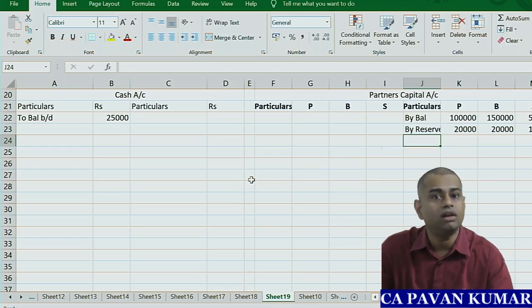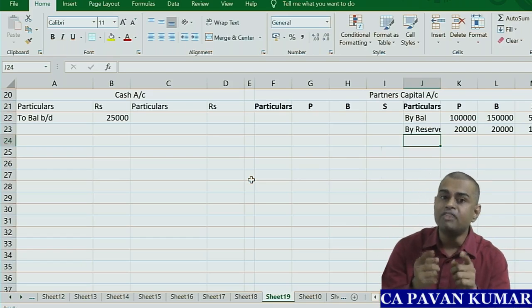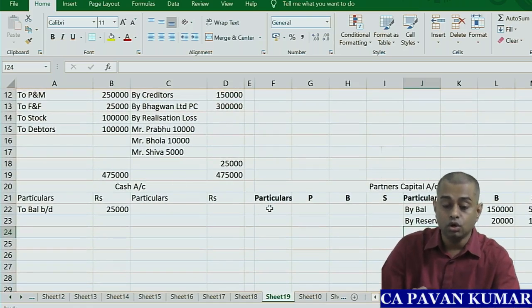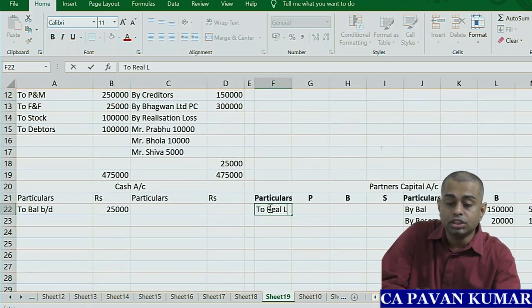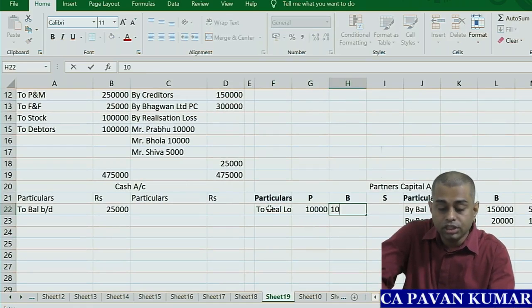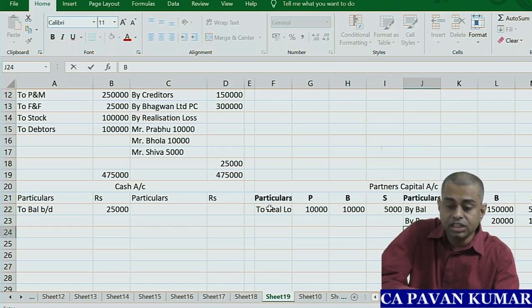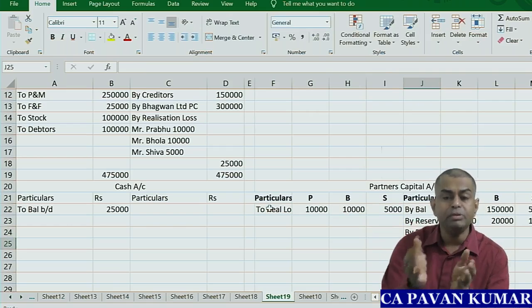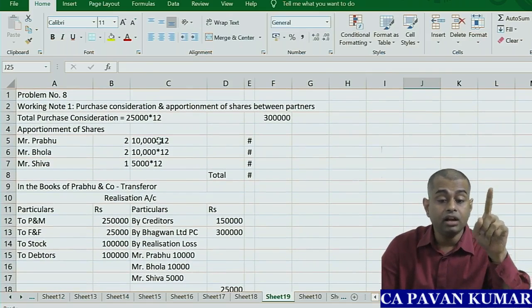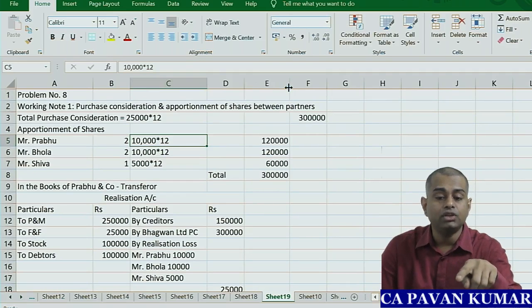Next, do you remember our working note 1? Oh my god, what is that? Shares to be given to partners. Do you remember our realization account? In realization account there is loss. So to realization loss: 10,000, 10,000, 5,000. And then by purchase consideration. Purchase consideration means shares in Bhagwan Limited. Do you remember? We have already written 1,20,000, 1,20,000, 60,000.